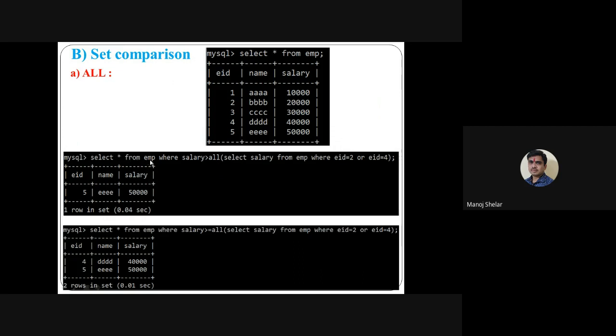Select star from employee where salary is greater than all, select salary from employee where EID is equal to 2 or EID is equal to 4. Here there are two select queries: the first is the inside select query, the second is the outside select query. So first execute the inside query. What is its output? EID 2 means this row, 20,000 salary. EID 4 means 40,000 salary. So the inside query result is 20,000 and 40,000.